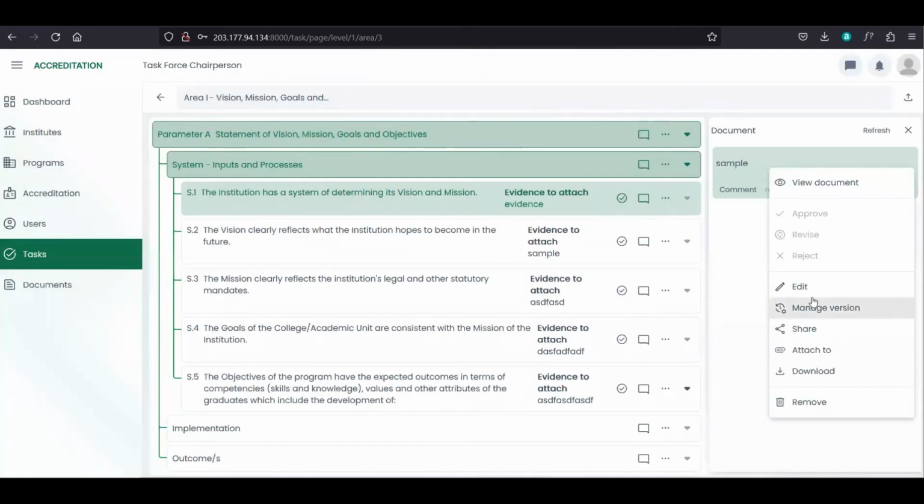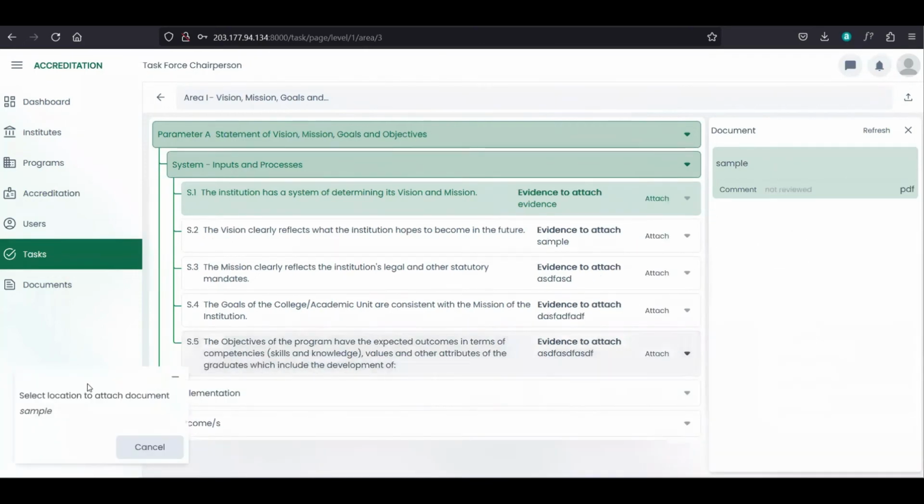Next is attach to. So pwede po na to i-attach ang document in other indicators. So you click attach to, and then makita na to diri select location to attach document, and then the name of the document. So we can minimize or maximize if you want to.